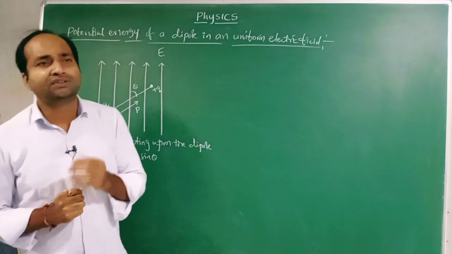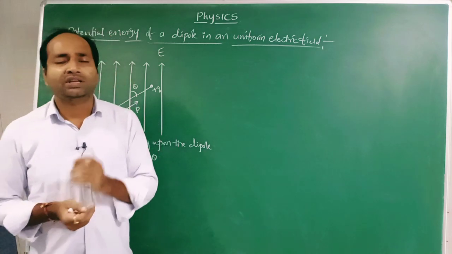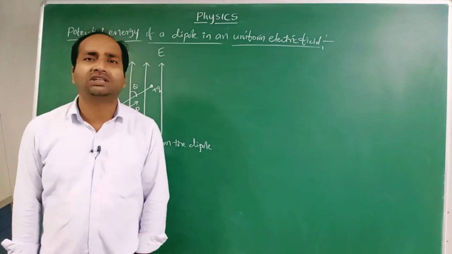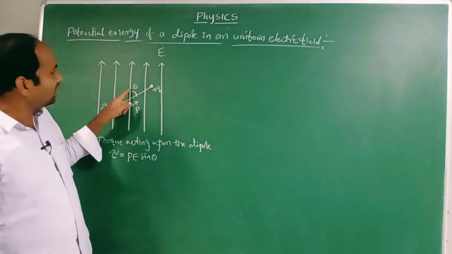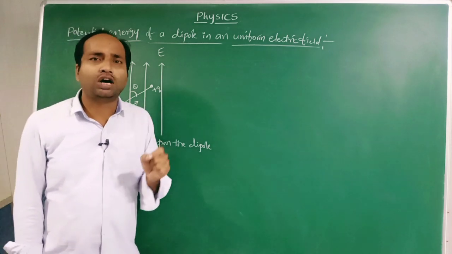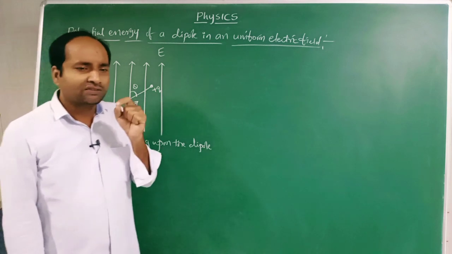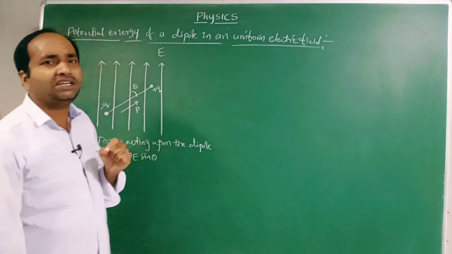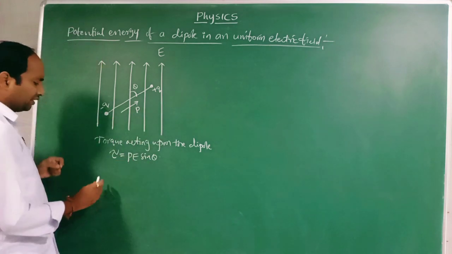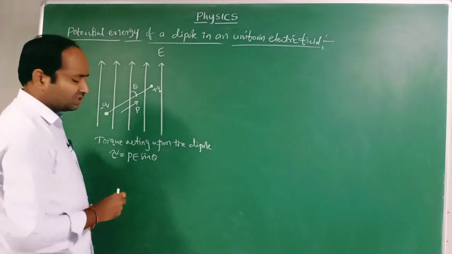But if the torque is variable, then we should calculate the work done for a smaller angular displacement d theta. The total angular displacement is theta, which is divided into small parts each of angular displacement d theta. For a smaller angular displacement d theta, let the work done be dw. The torque acting upon the dipole is PE sin theta.